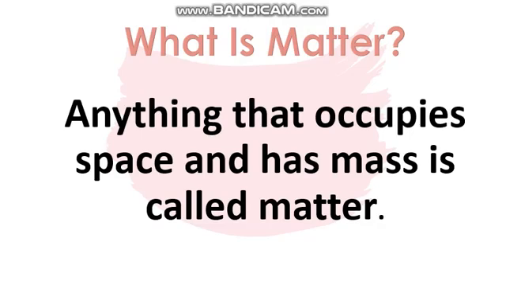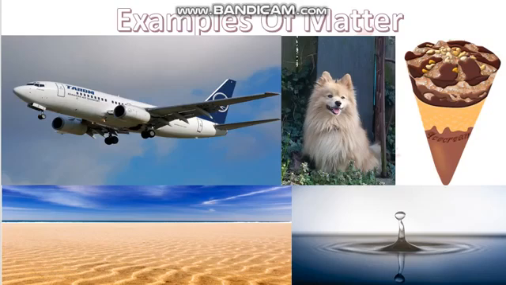Whatever you see around yourself, think about those things. Some of the examples that you see may be an aeroplane, maybe a cat, dog, ice cream, drop of water, sand, table, chair, fan, anything that you see around. They all are occupying space and they have mass. So they all are different examples of matter.